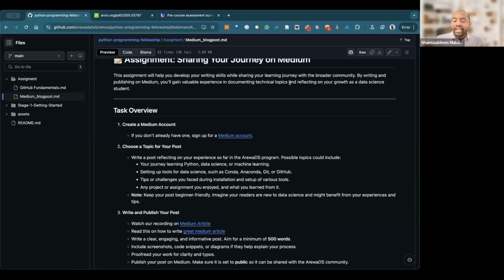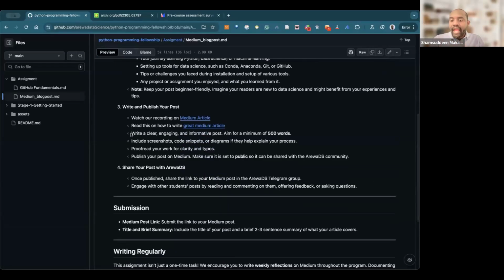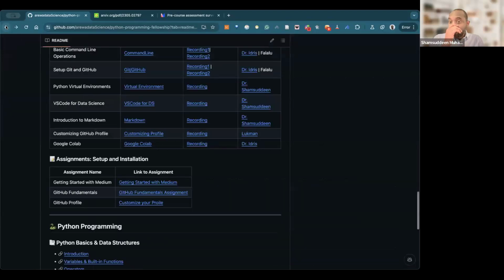This is something great that you should try, as much as possible, whatever you learn, try to convey. And one key thing is when you try to write something, even if you don't understand it correctly, while trying to write it, you will understand much better, right? So you increase your understanding. So that's the Medium blog post. And we already shared a Google link where you can write your link for the Medium blog post.